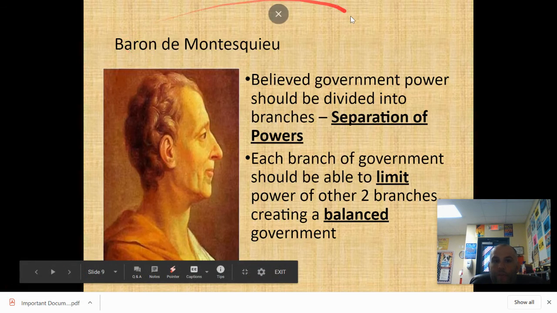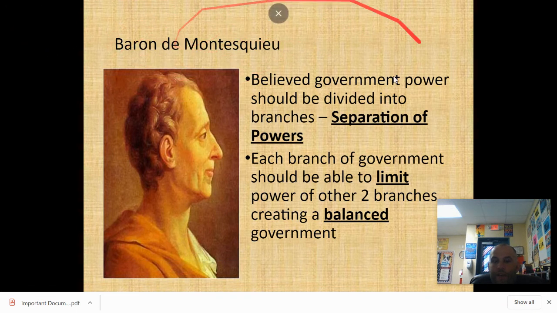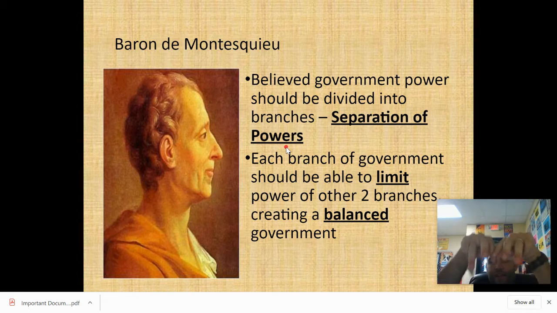Okay, so Baron de Montesquieu, another Enlightenment philosopher, had a super important idea. So go ahead and put Baron de Montesquieu on the left and put this on the right. He believed that government power should be divided into branches, separation of powers. That's the idea you need to know, separation of powers. This idea that power should not be concentrated within one person. They should be divided up into different branches.